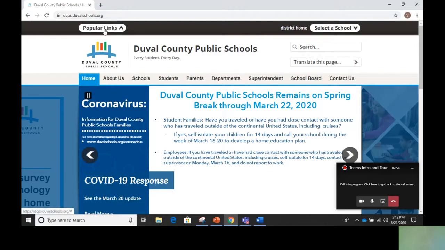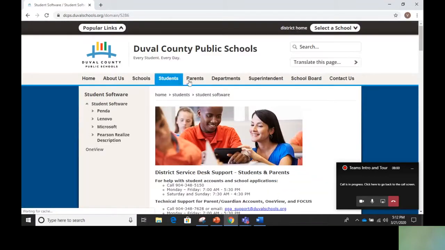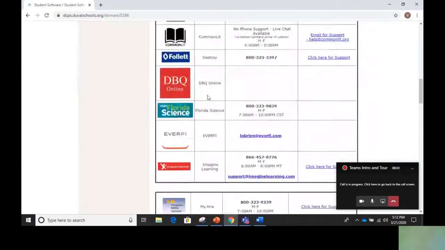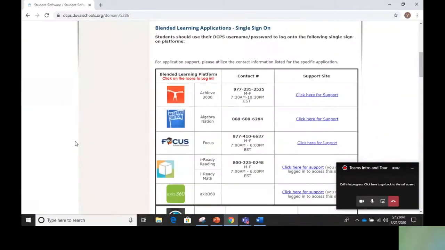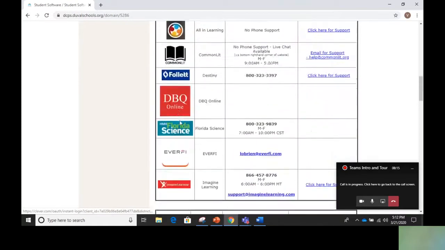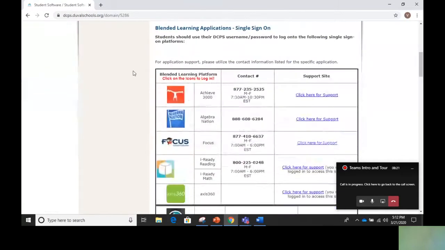You would click on popular links. This drop-down menu would show up. You would click on blended learning, and it gives you a list of the different blended learning applications for you to use. Now, the 3 that we will be most using in this virtual school would be Achieve, Common Lit, and My HRW, which is actually your textbook. Okay, so I'm just going to show you a little bit how to access those.